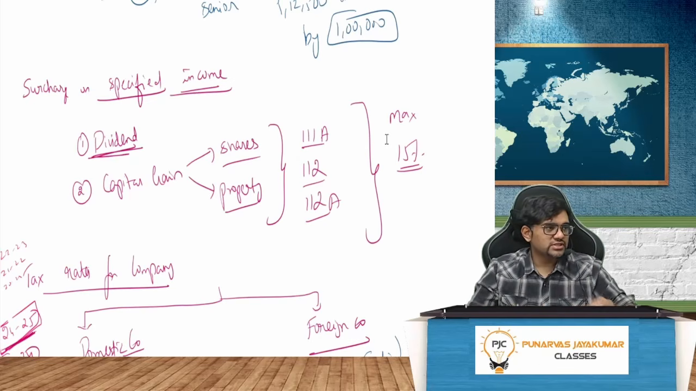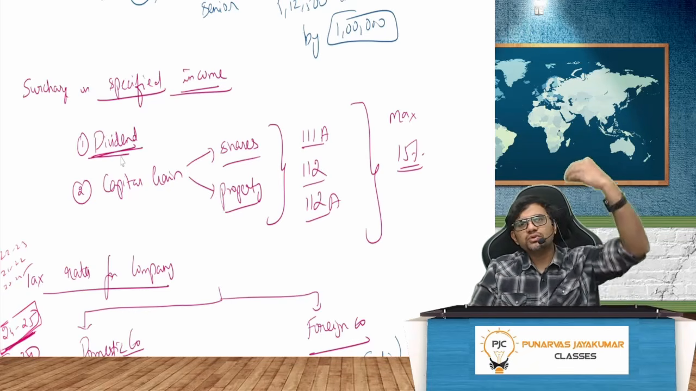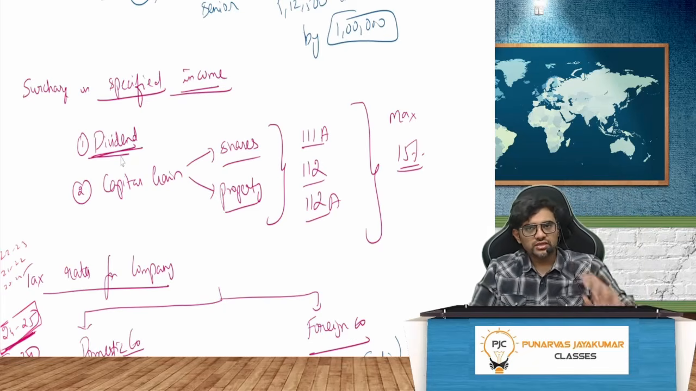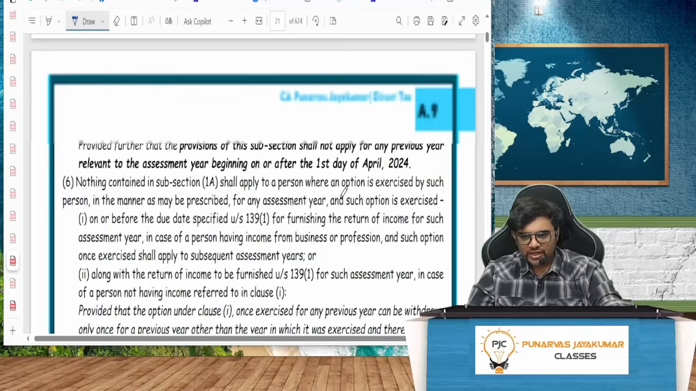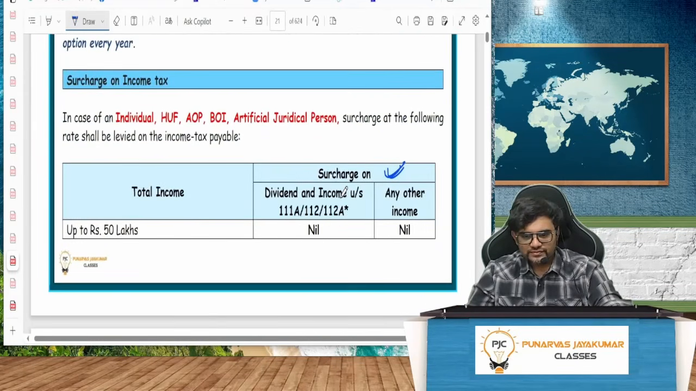What is the maximum cap on the surcharge? Specified income, that is 111A, 112, 112A, and dividend income. However much you earn, maximum 15% is the cap. However much you earn, maximum 15% is the cap. Beyond that, not possible. Okay. So if you see this now, you'll understand. Check it out. Page number A9, my dear friends.